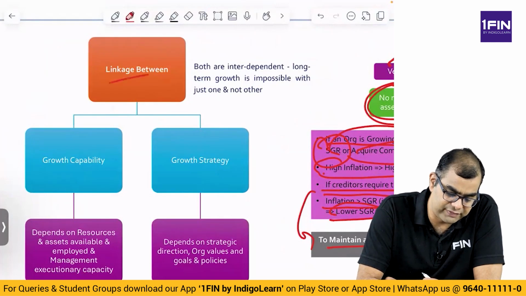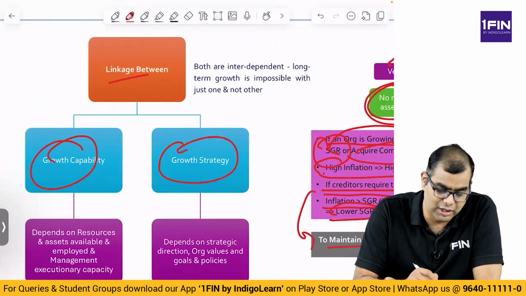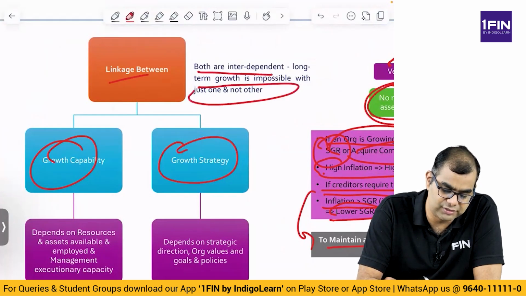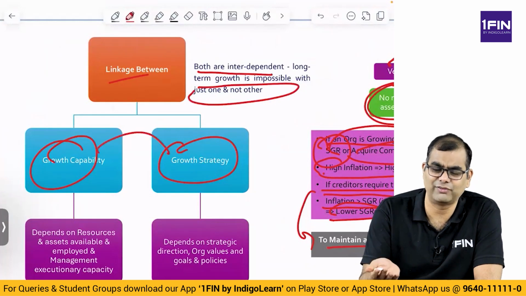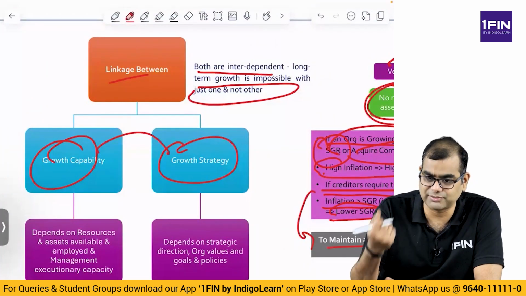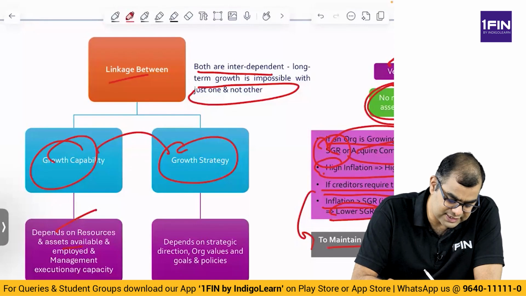There is a linkage between growth capability and growth strategy, and here we are referring to sustainable growth. Both of these are interdependent. That is, long-term growth is impossible with just one and not the other. That is, you need a capability and a strategy. Same thing we have been discussing, funds and corporate strategy and financial policy. Financial policy, you have to raise money and then you have to deploy money.